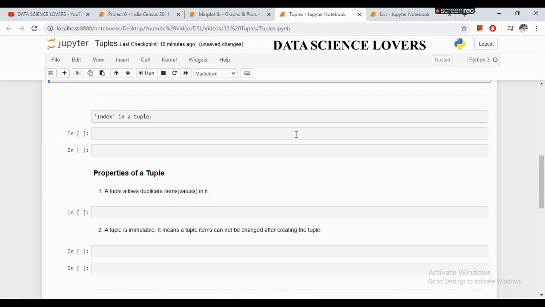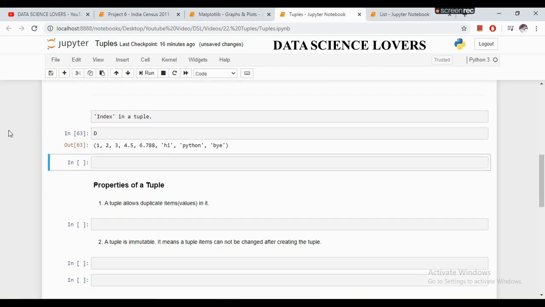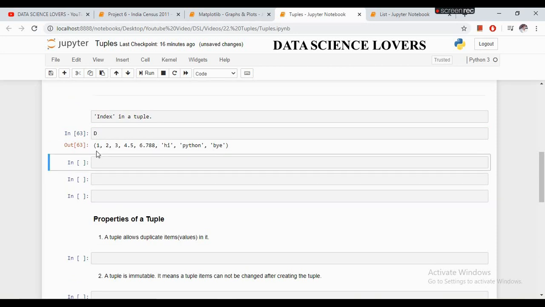Next is, what is the index in a tuple? If I have this tuple, the index of the tuple starts from 0, like 0, 1, 2, 3, 4, 5, 6, 7. The index of the tuple starts from 0, just like it starts in the list. The 1 value is present at the 0th index, the 2 value is present at the first index, while the 3 value is present at the second index.